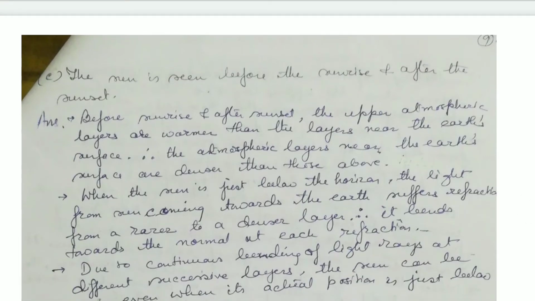Therefore the atmospheric layers near the earth's surface are denser, and those above, towards the sky, become rarer.